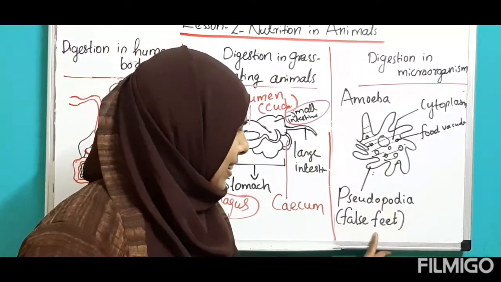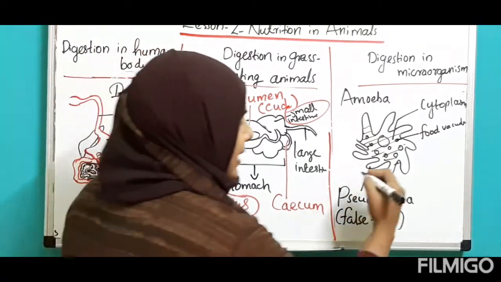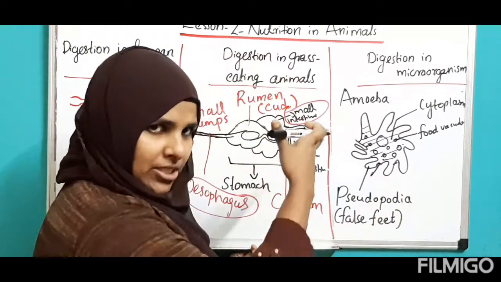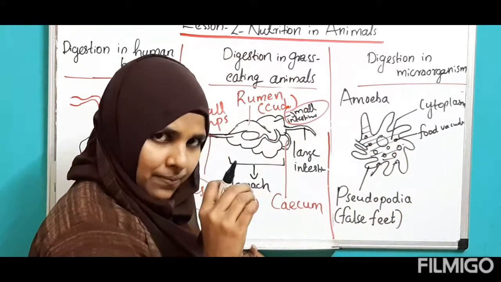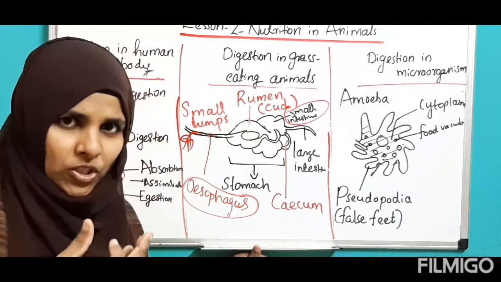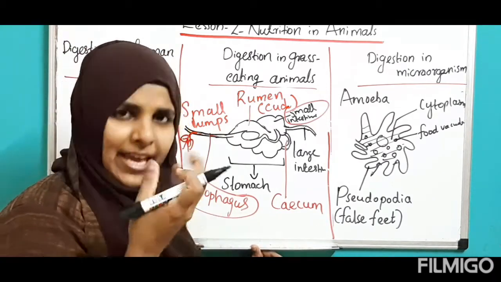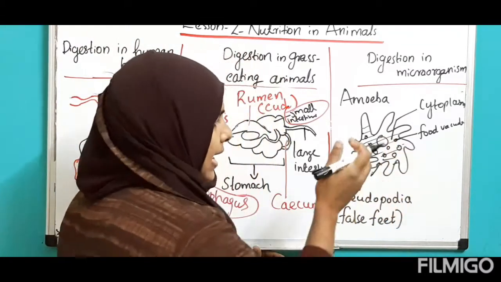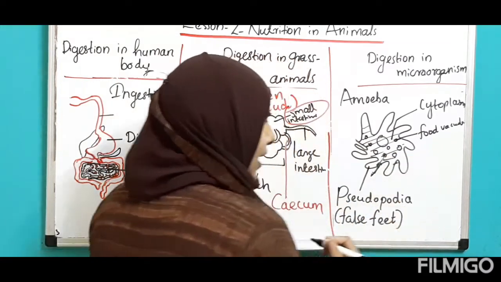Then when they are eating the food through the pseudopodia, the food is directly going to the body of amoeba, and inside the body is cytoplasm, I already told you it is a jelly like liquid. That cytoplasm produces some enzymes. It helps for digestion, and food is going to the food vacuole.